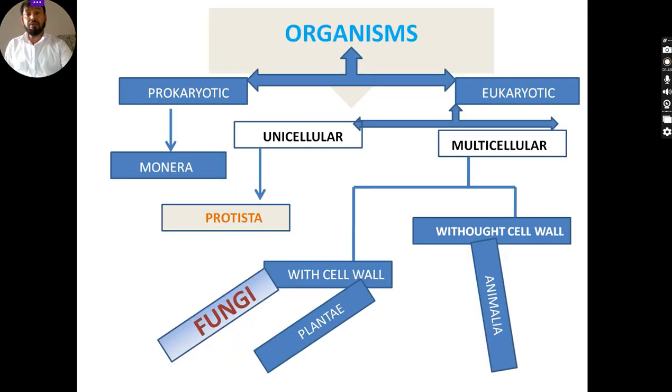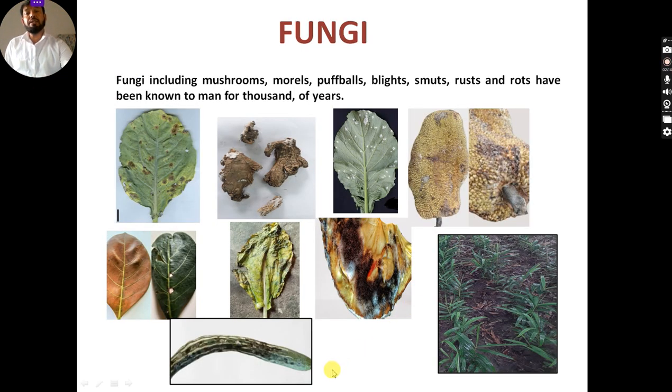But on the basis of the classification of Whittaker, who proposed the five kingdom approach, and he described Monera, Protista, Fungi, Plantae, and Animalia, after that fungi was known as a separate kingdom, kingdom Fungi, or we can say this is the Mycota.